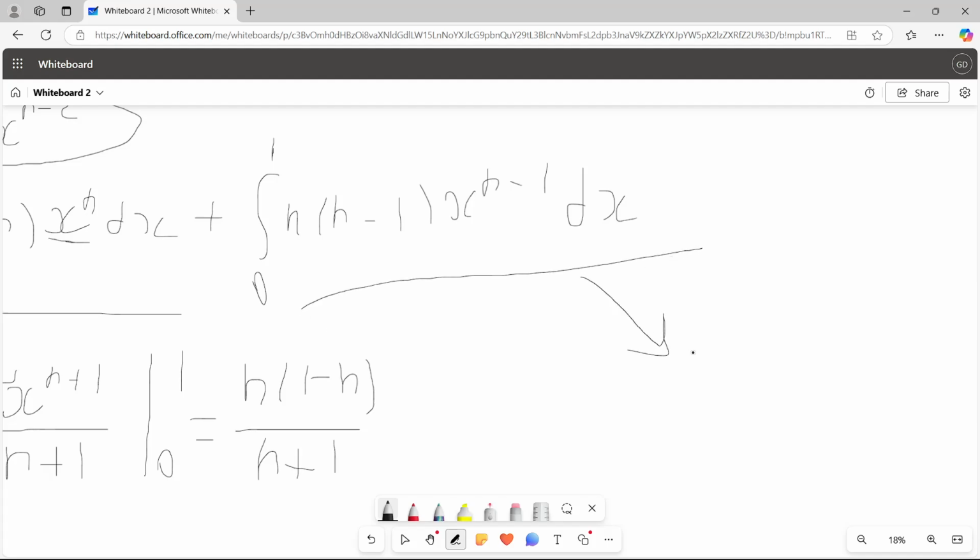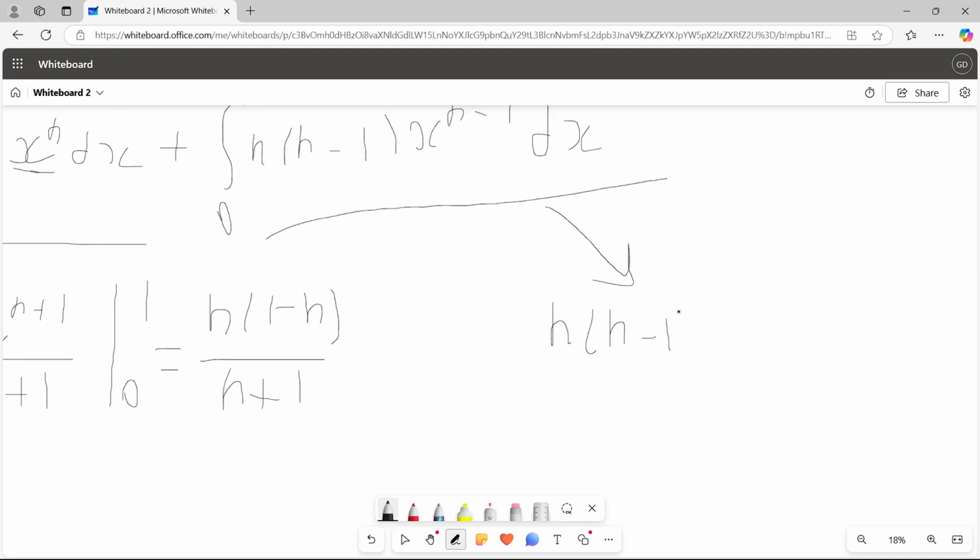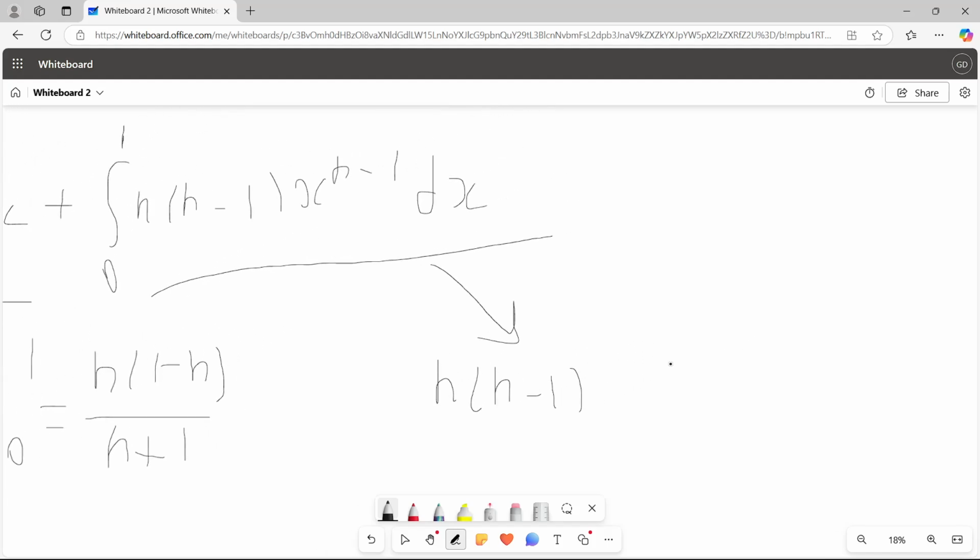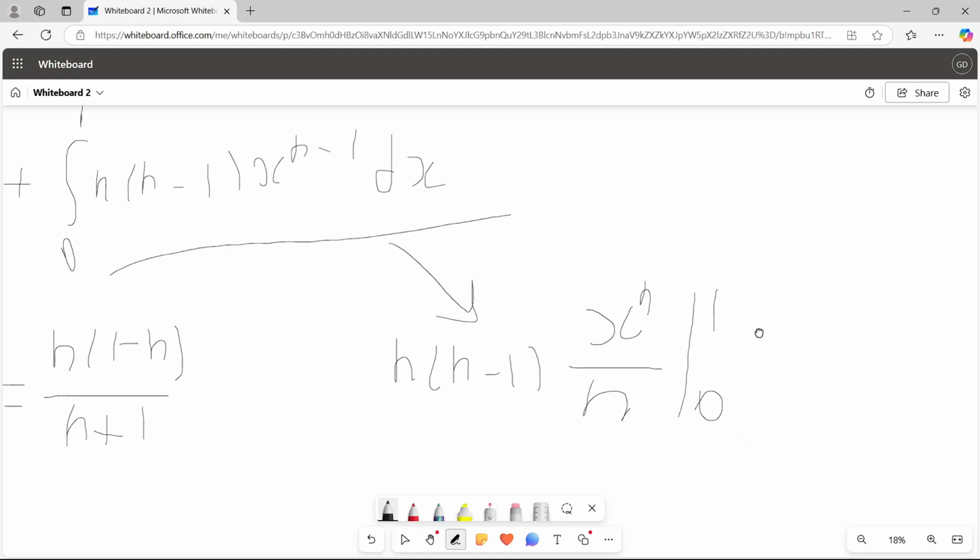And here we take n minus 1 out, and the integral of this is x to the n over n from 0 to 1.